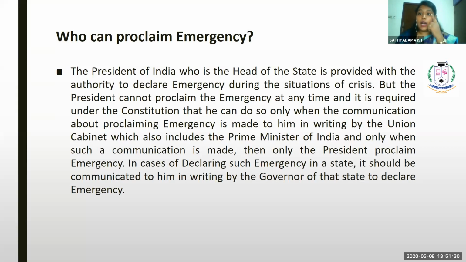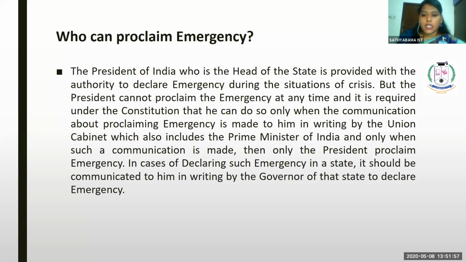The president cannot declare emergency of his own. He should get a written communication from the cabinet ministry, which includes the Prime Minister of India. Only based upon the written communication made by the cabinet ministry can he declare emergency provision in the country.